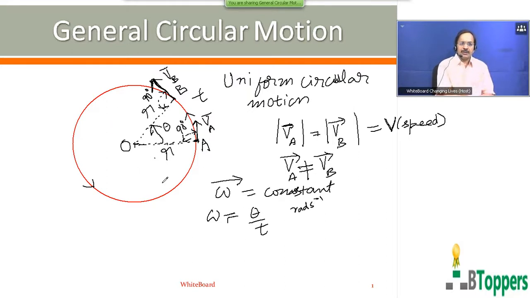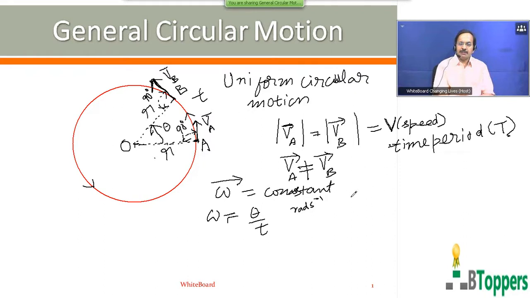The time taken by the particle to complete one revolution in the circular path is called the time period of revolution of the particle, which is denoted by capital T.